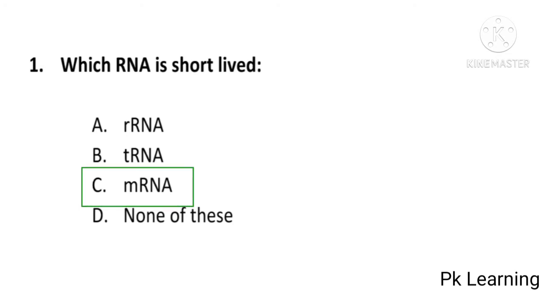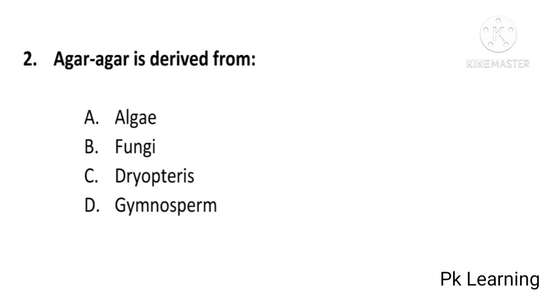And answer is C, messenger RNA. Which RNA is short-lived? Messenger RNA. C is correct option. And next question is, agar-agar is derived from algae, fungi, Diopterus or gymnosperm, and answer is A, algae. Agar-agar is derived from algae, A is correct option.